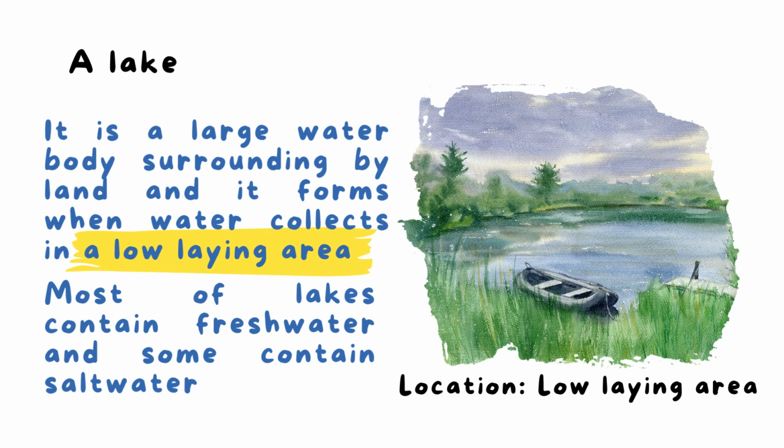Here we have the second water body, a lake, and it is a larger water body surrounded by land. And it forms when water collects in a low-lying area. So the location here, a low-lying area. What is the meaning of low-lying area? It is a low area that is surrounded by high altitudes. So the water comes from these high levels to the low-lying area and collects in it. So the location for the lake, low-lying area.